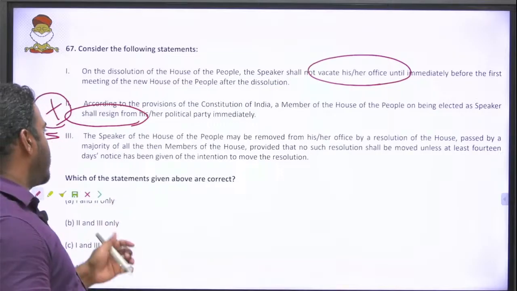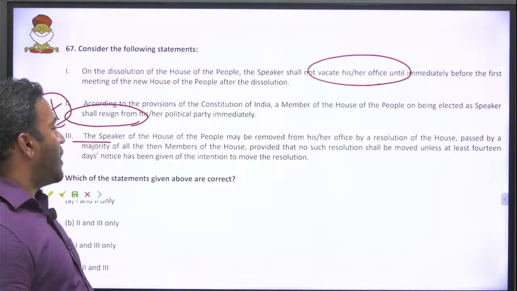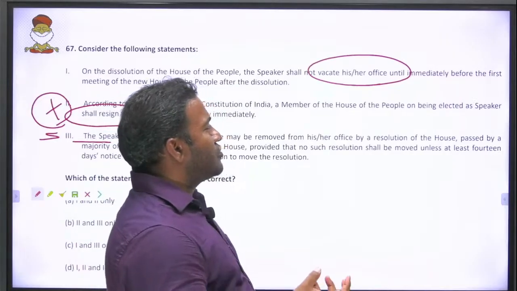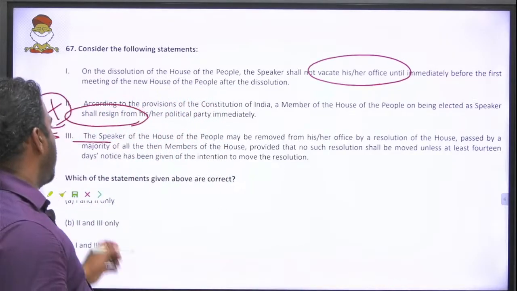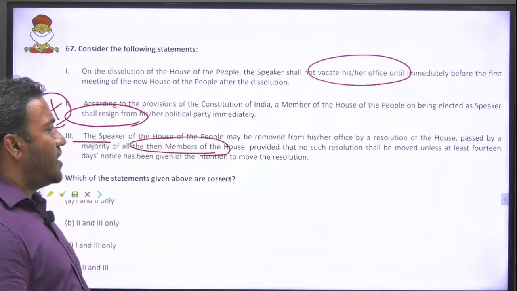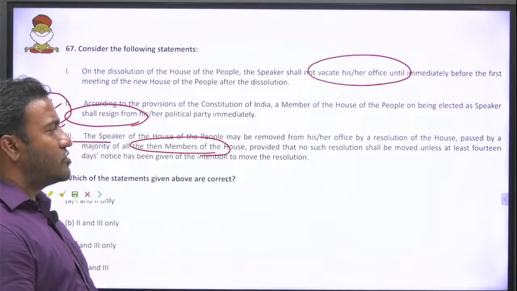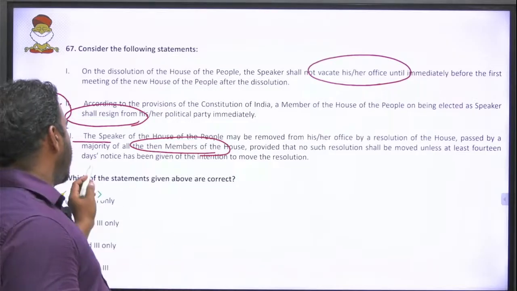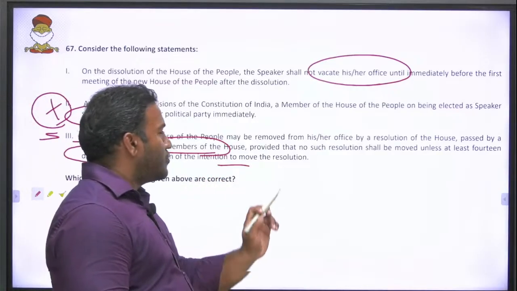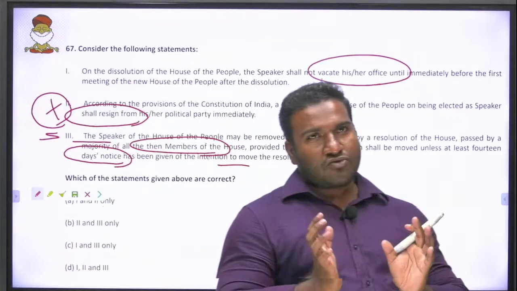Likewise, then the Speaker of the House of People may be removed from his or her office by a resolution of the House passed by a majority of all the then members of the House, provided that no such resolution shall be moved unless at least 14 days notice has been given of the intention to move the resolution. A big factual statement.